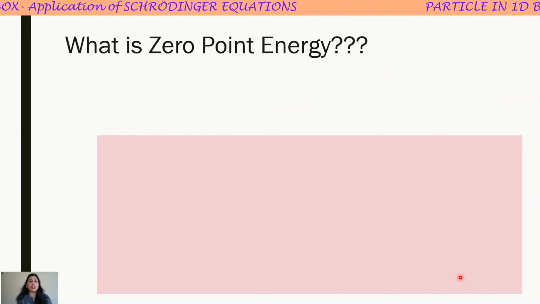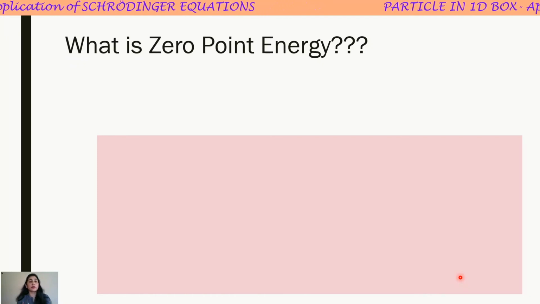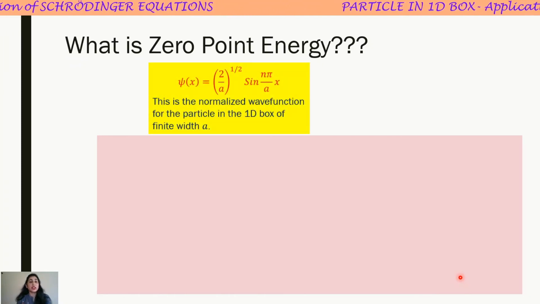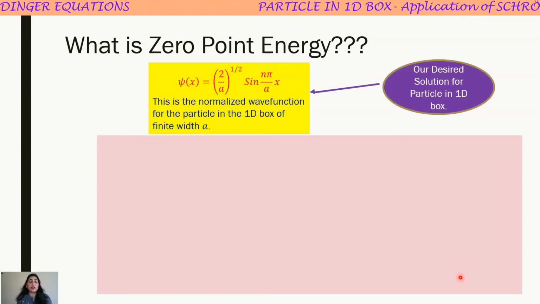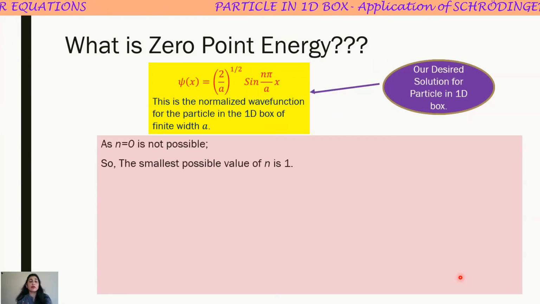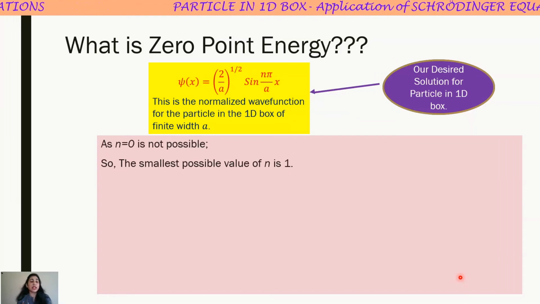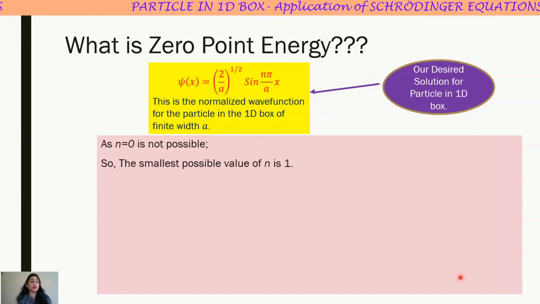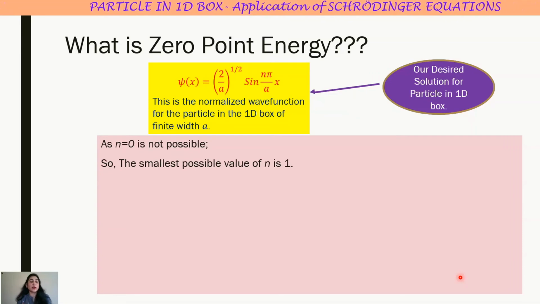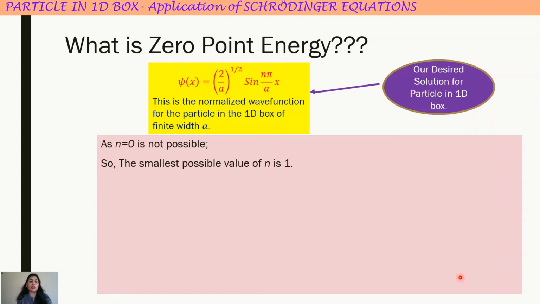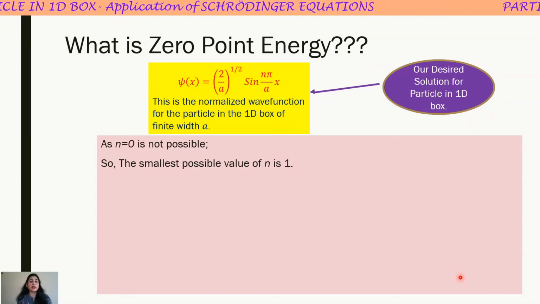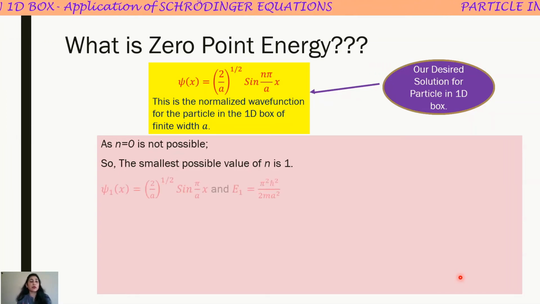So now understand what is zero point energy. This was our result, and we have seen that n equal to 0 is not possible for our physical system. So the smallest possible value that n can take is unity, is 1.